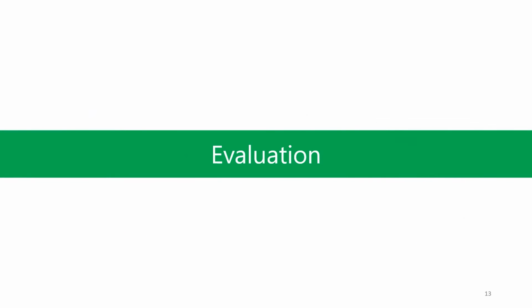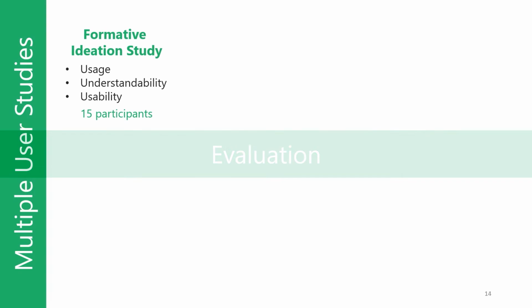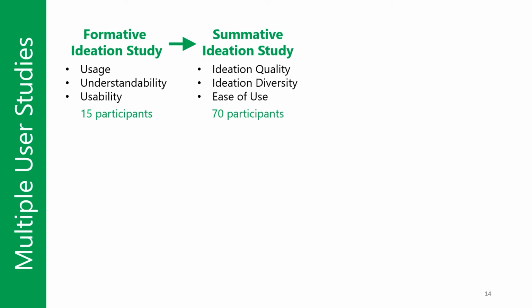Now let's see how we evaluated these different types of feedback. We first conducted a formative ideation study to investigate how users interpret and use the feedback and identify any usability issues. Then we conducted a summative ideation study to collect ideations under different feedback conditions.